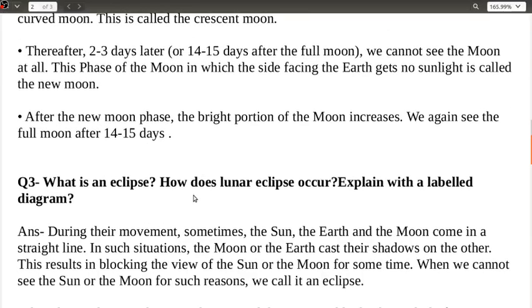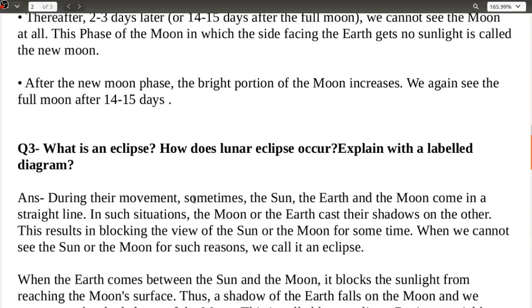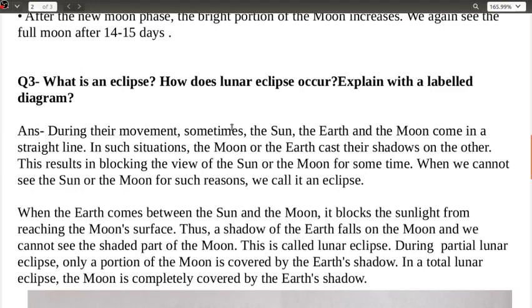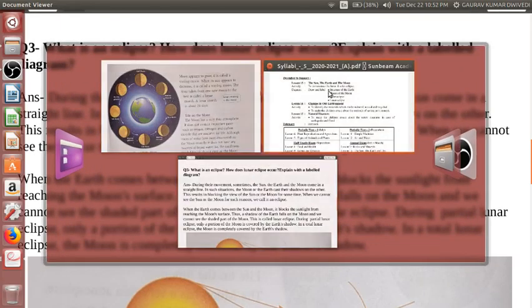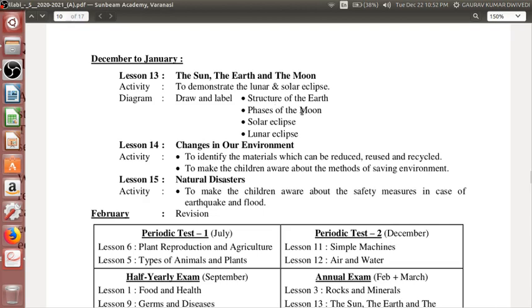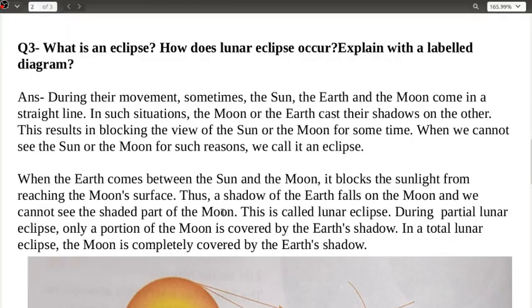Next we have: what is an eclipse, how does lunar eclipse occur, and explain it with a labeled diagram. अब देखिए, अपने सिलेबस में अगर आप देखोगे तो you will be able to find first diagram हो गया, second हो गया, solar and lunar eclipse. Two more diagrams are left. Lunar eclipse, the question has come. Okay, now see here. So how does it occur?